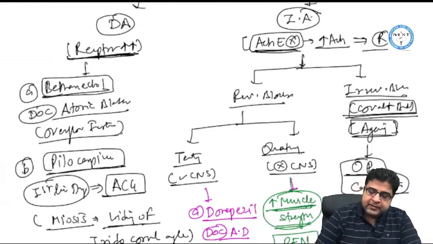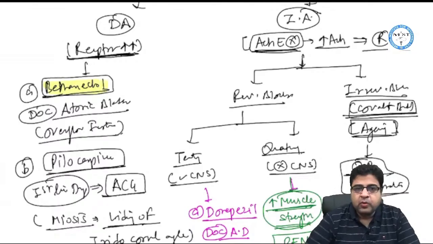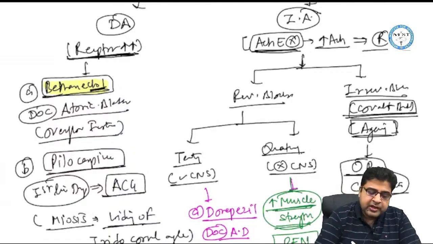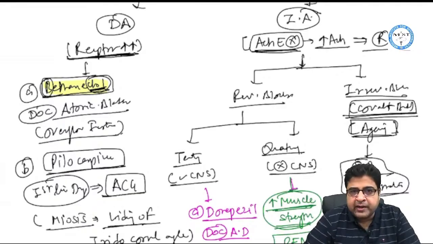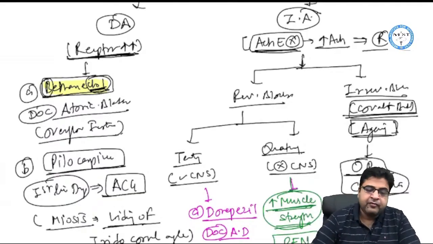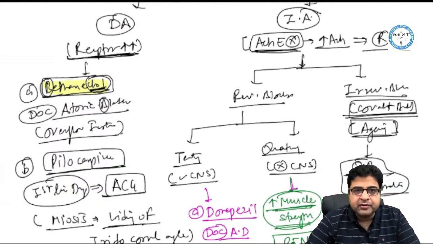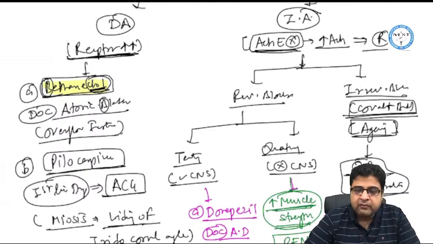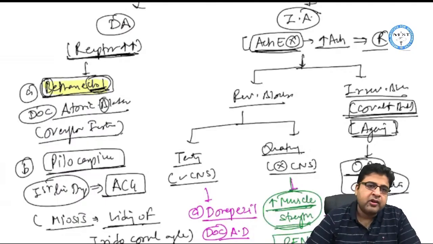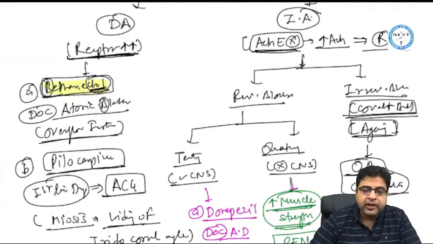Here we discuss 2 medicines. Number 1 is known as bethanechol. Now bethanechol is a drug which already has the word chol in it. The chol stands for, it will act like acetylcholine. So bethanechol starts with B and this will act like acetylcholine. So chol stands for the medicine acting like acetylcholine, and the medicine starts with the alphabet B. So this medicine will act on B, that is bladder, and stimulate the bladder. So we discussed that bethanechol means stimulation of bladder. It's a drug of choice for atonic bladder, which is also known as overflow incontinence.